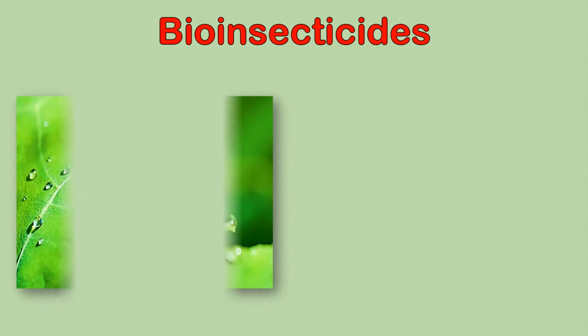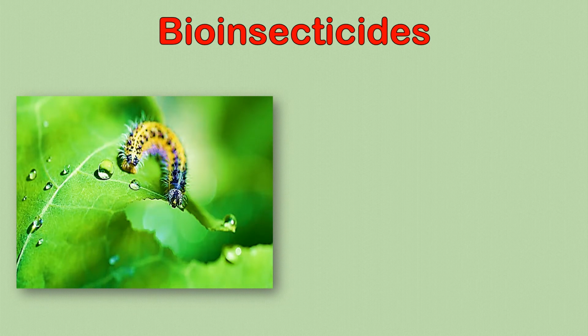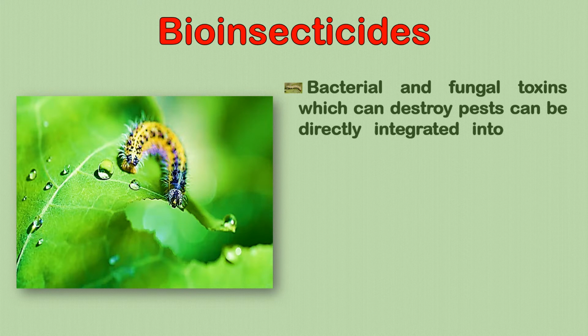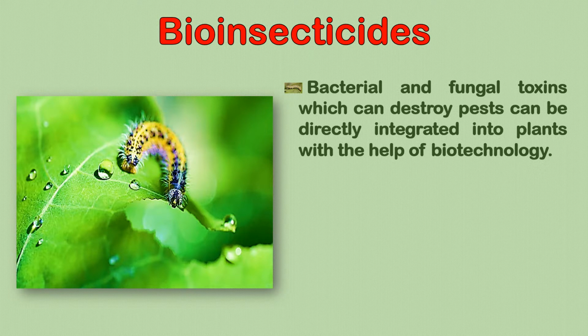Bioinsecticides. You see the caterpillar eating the leaf here completely. So bacterial and fungal toxins which can destroy pests can be directly integrated into plants with the help of biotechnology. Now we are coming to biotechnology, wherein we can insert into the plant bacterial and fungal toxins to destroy pests.